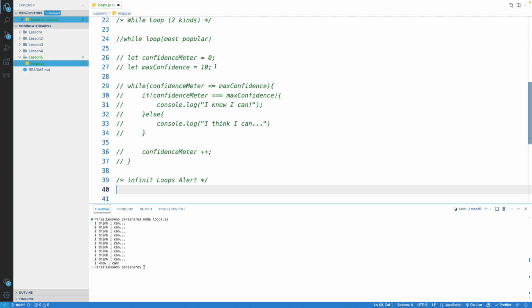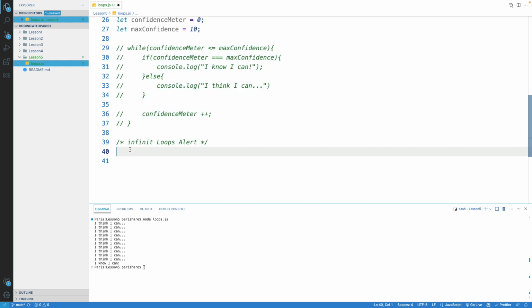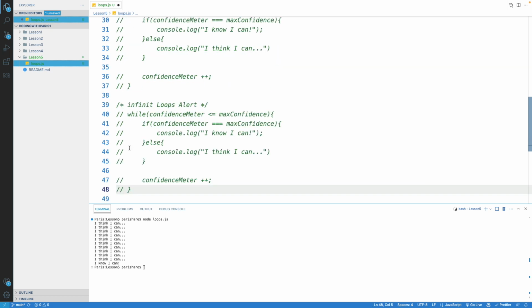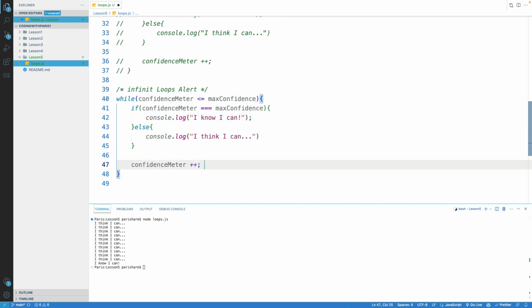What we're going to do is uncomment this code here and copy this function down below. Uncommented, but the difference here is I'm going to comment out this confidence meter incrementer.